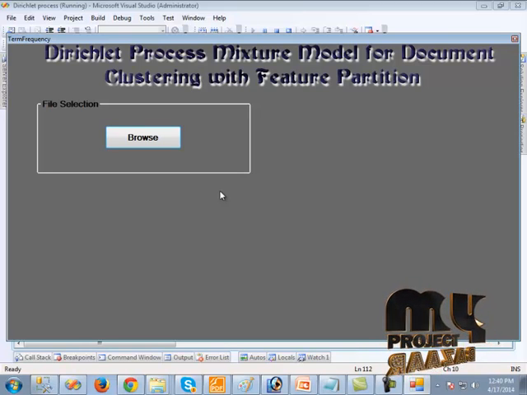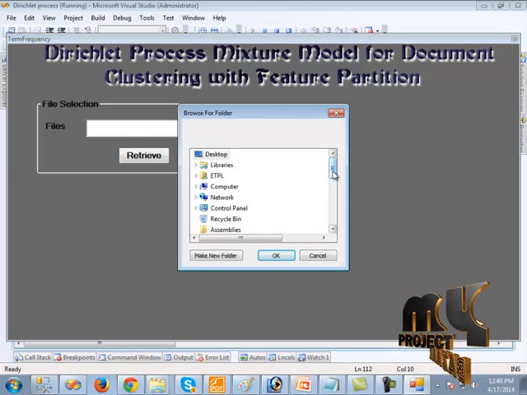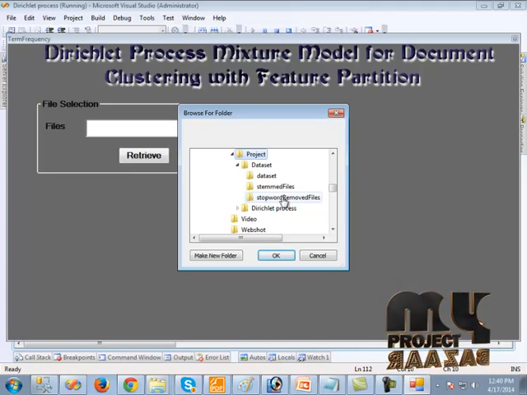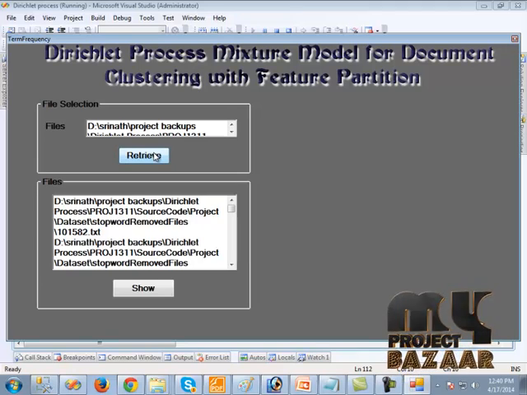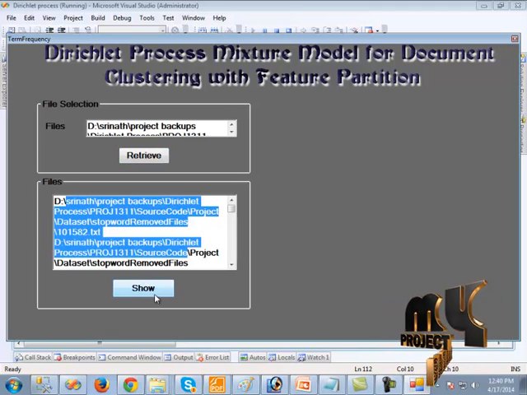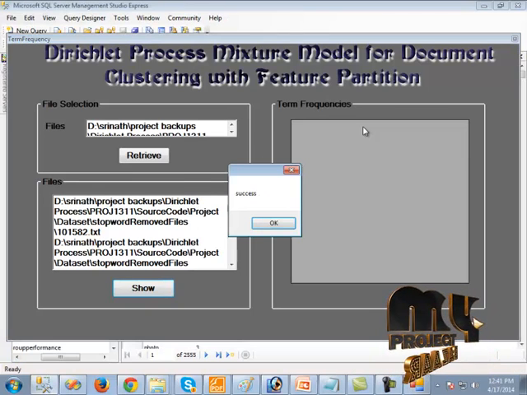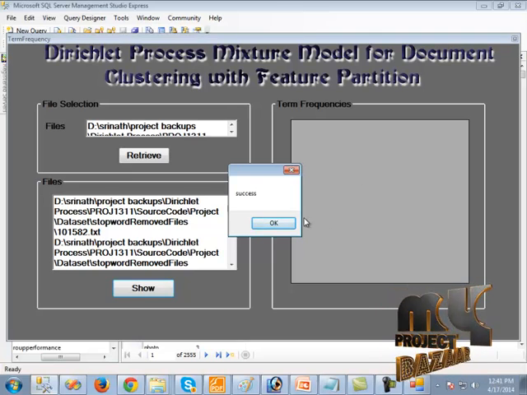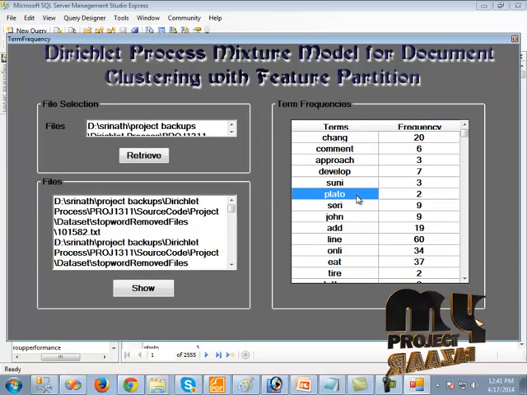Here the term frequency for the distinct words has to be calculated. So to do that, first we should give the stop word removed files as an input. So here the stop word removed files have been selected. Then we should click OK. When we click retrieve, the folders are shown here. Then we click show. The term frequency has to be calculated. When the term frequency is calculated, the success message is shown. When we click OK, the term frequency is shown here. On the left side is each word, and the corresponding frequency is on the right side.